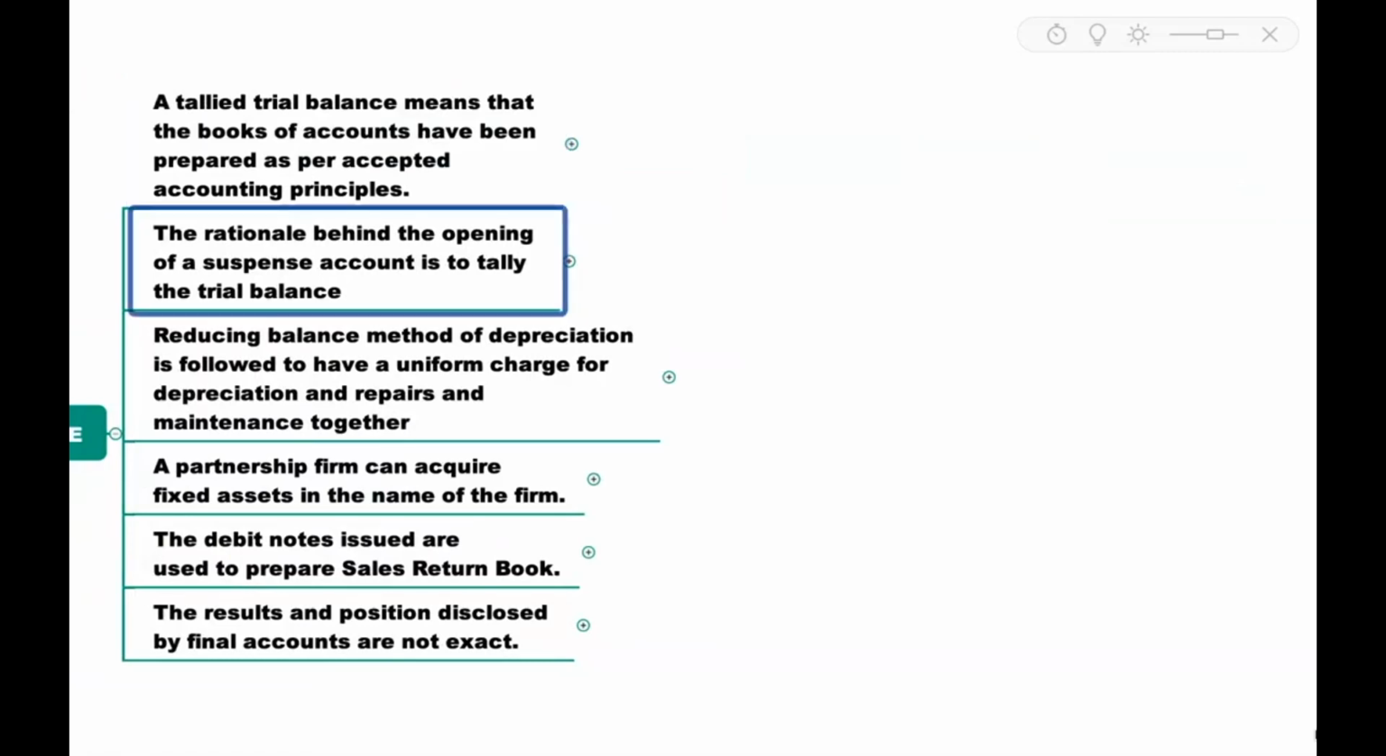Question 2. The rationale behind the opening of suspense account is to tally the trial balance. That is, when we prepare the final accounts, there may be some amount, some balance which is not clear, and we generally park them in suspense account. So the question is, why we are parking it in suspense account? Is it basically to tally the trial balance?